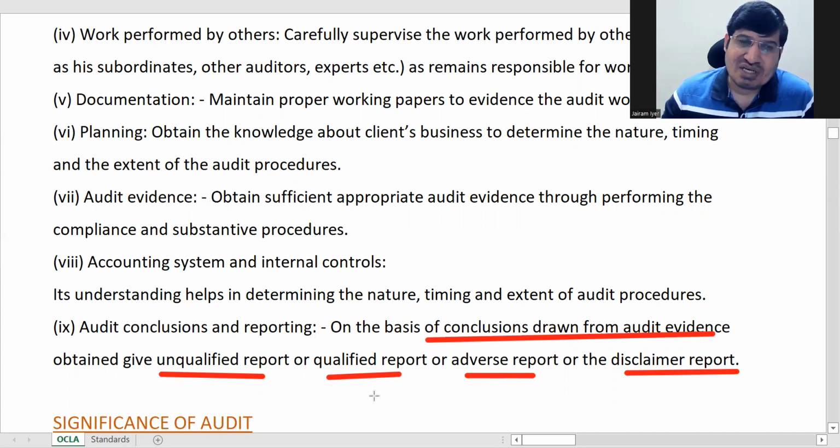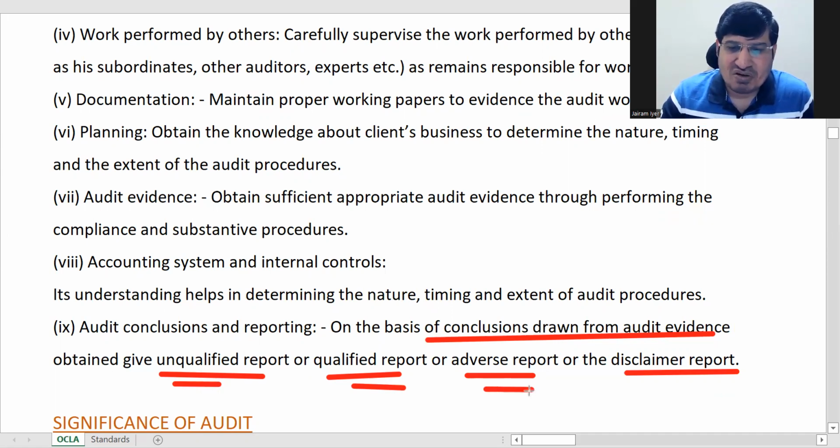There are certain things, for some reason there was some person on leave, so you are not able to check that. So you want to say that except that area, all other things are fine. That is called a qualified report. And an unqualified report is the best report. Perfect, everything is fine. If you say that, it is unqualified. An adverse report is where you are not happy.